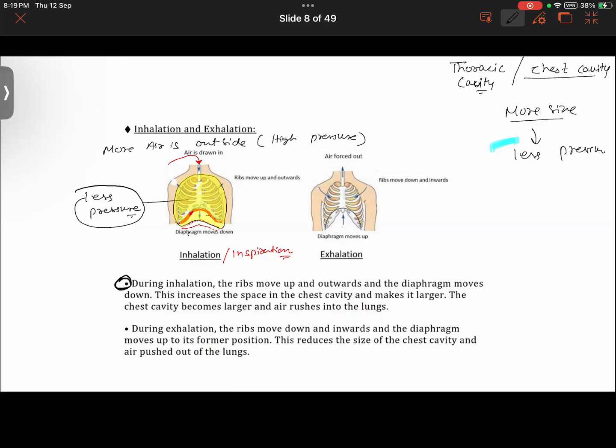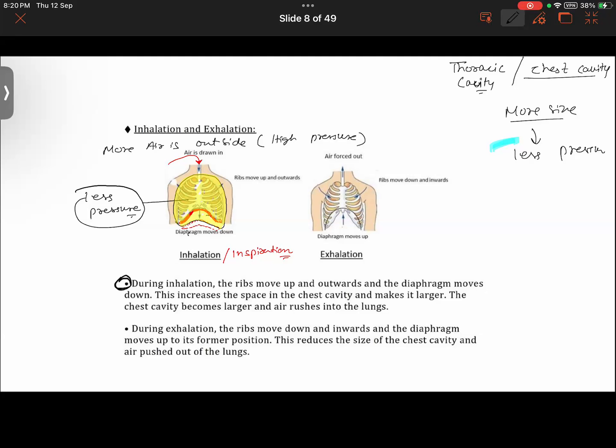Have you understood this or not? Please let me know. What did you understand from all this? Explain this. When you're breathing, your ribs move up, and when you're exhaling, they go down.